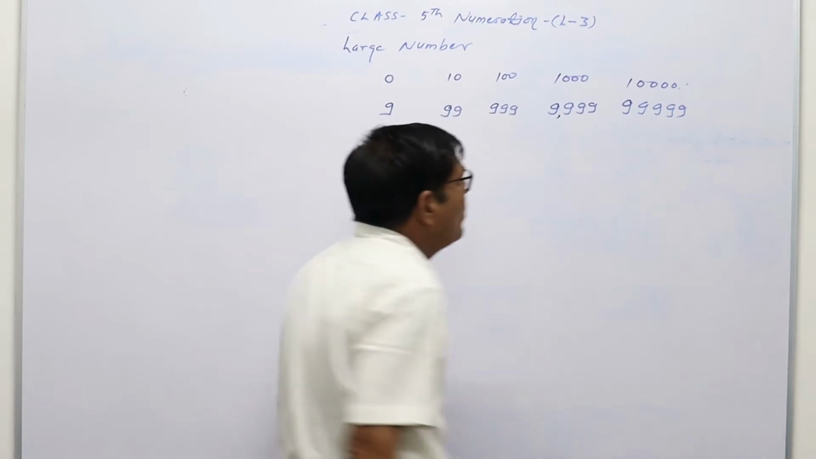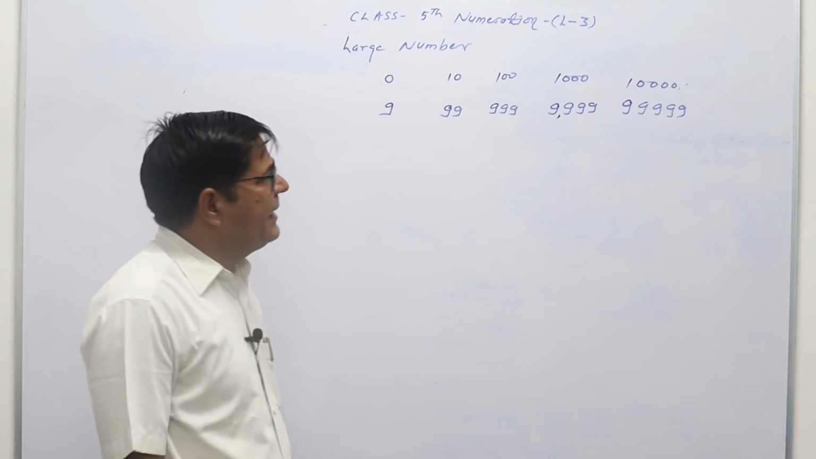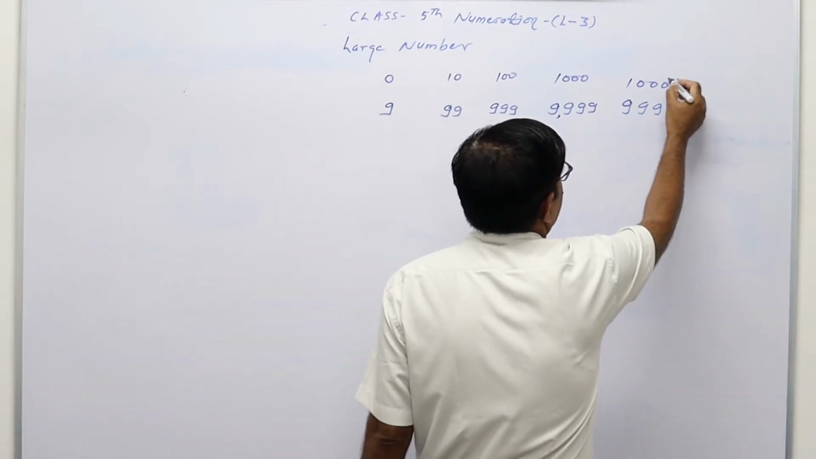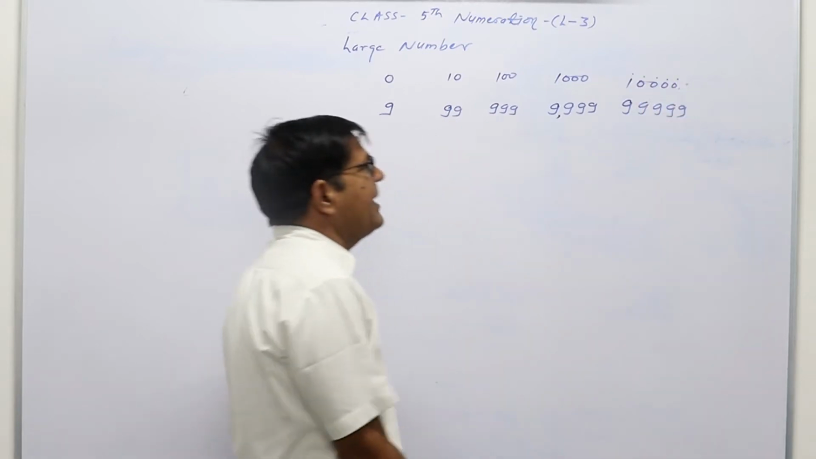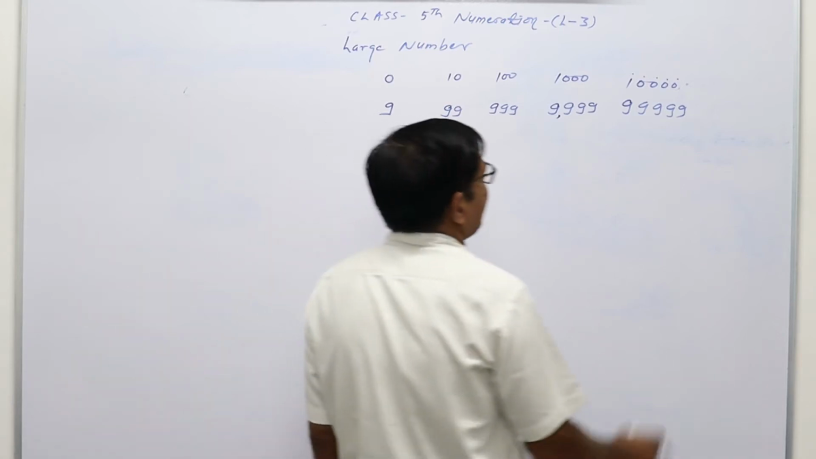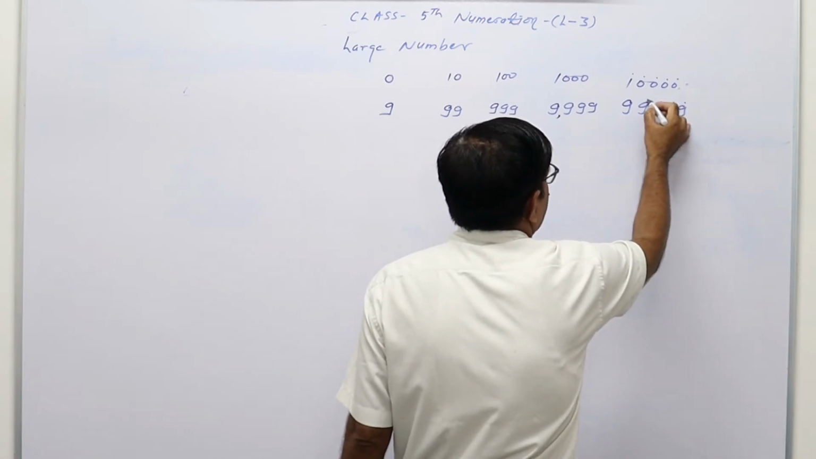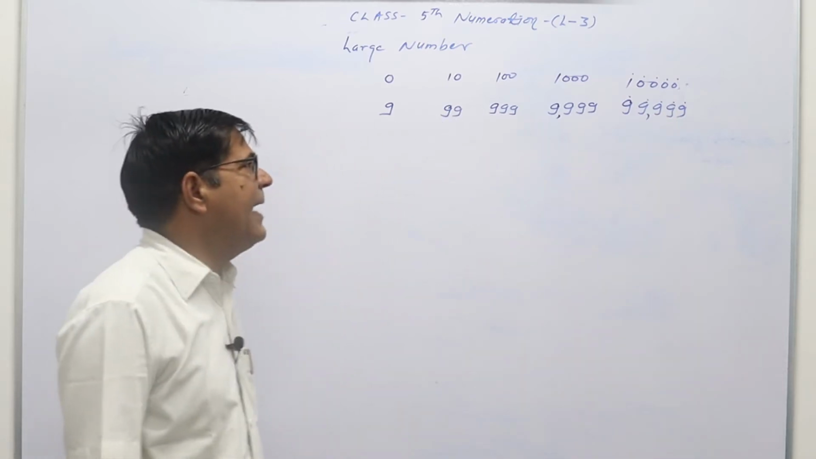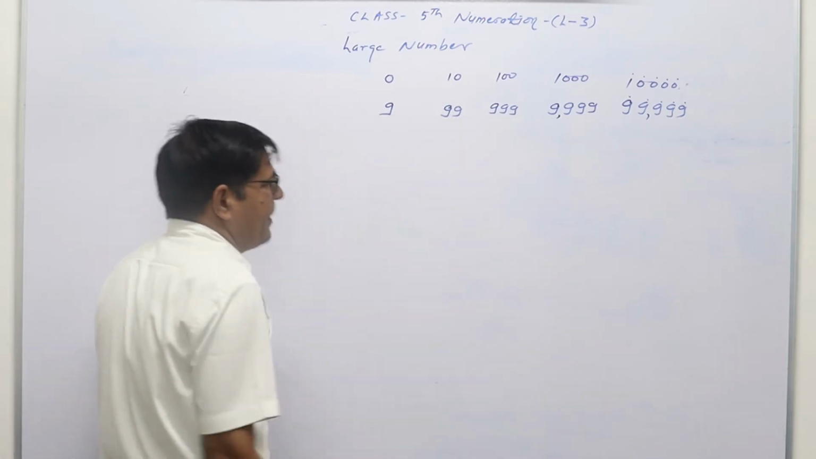this. Now, slowly, if the number of digits are increasing, then how will we read out this number? So, this is ones, tens, 100, 1000, 10,000. So, the smallest five digit number is 10,000, and the greatest five digit number is 99,999. Similarly, the smallest six digit number.